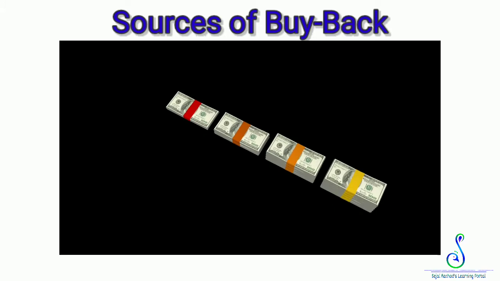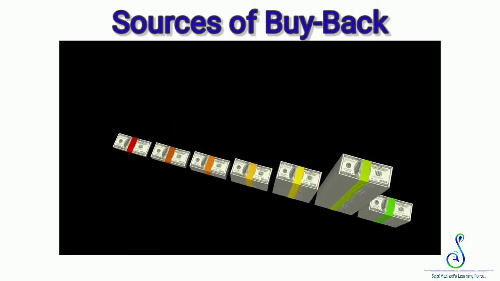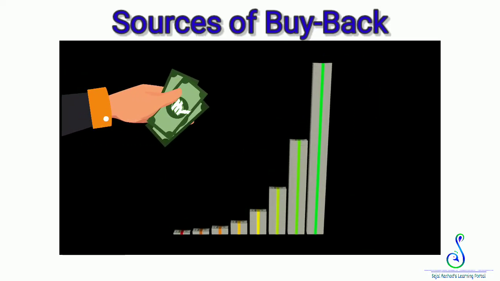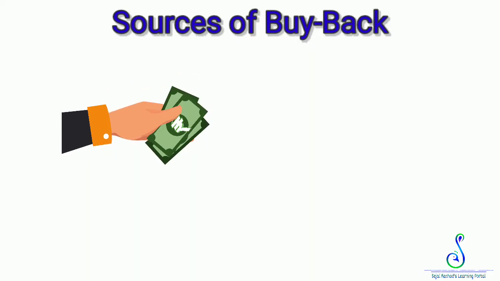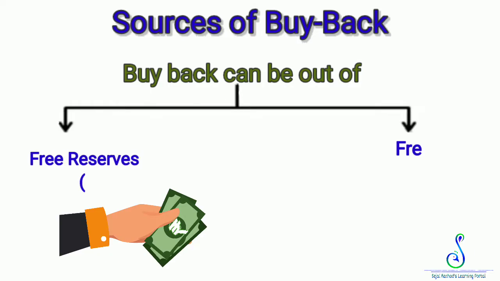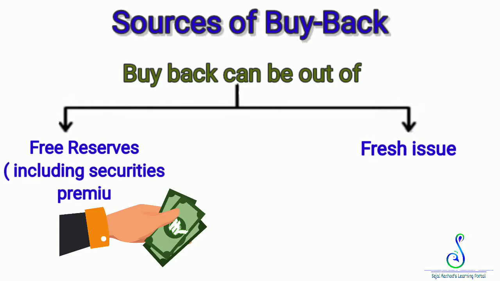Source of buyback. When a company goes for buyback of shares, what does the company need? The company needs funds or cash to pay off the shareholders. So, the company can buy the shares back and cancel them. The company can arrange those funds out of free reserves or a fresh issue of shares. And free reserves are general reserve, profit and loss account, dividend equalization fund, securities premium, investment allowance reserve. But remember, capital reserve and revaluation reserve are not free reserves.